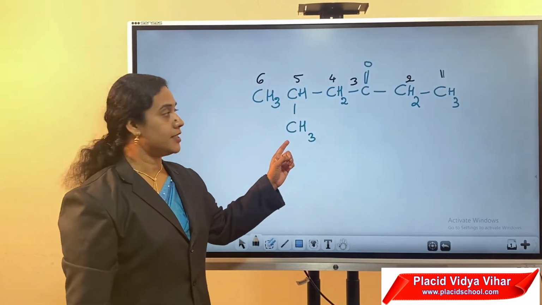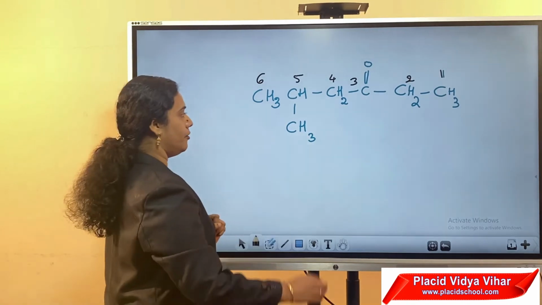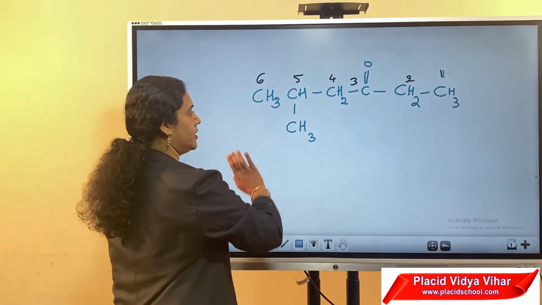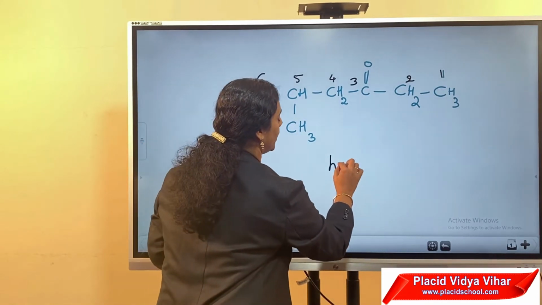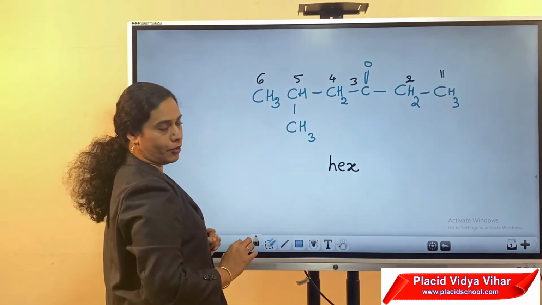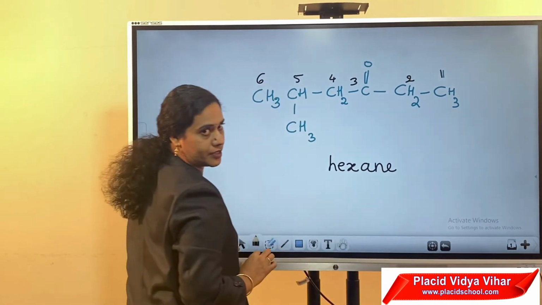This compound contains the ketone functional group, C double bond O. First of all, select the longest chain. This chain contains 6 carbon atoms. Therefore, the word root is hex. It is a single bonded compound. Therefore, ANE is the primary suffix.